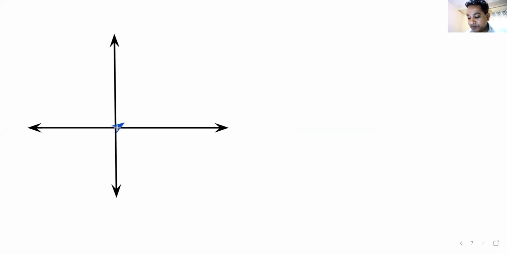I have one vector which is going like this. That should not be a problem. I have one vector which goes like this. Will that create a problem? So I call it OA.